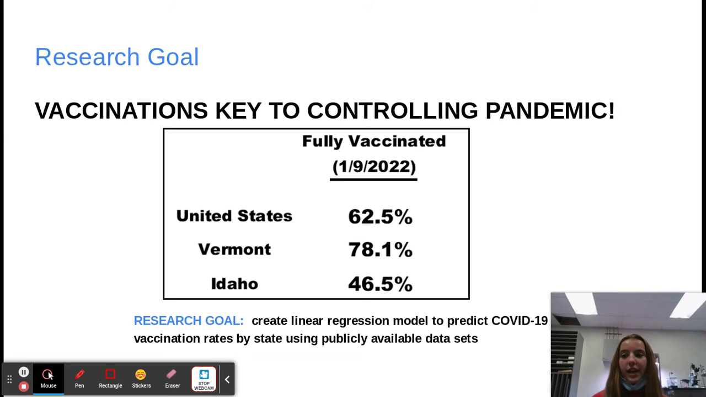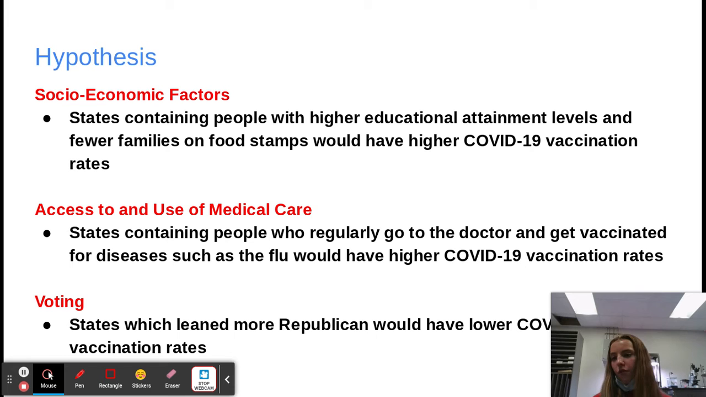To understand these discrepancies, my research goal was to create a linear regression model to predict COVID-19 vaccination rates by state using publicly available data sets. From the perspective of socioeconomic factors, it was hypothesized that states containing people with higher educational attainment levels and fewer families on food stamps would have higher COVID-19 vaccination rates.